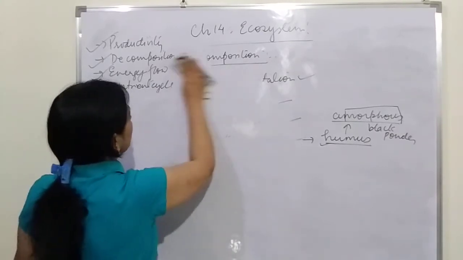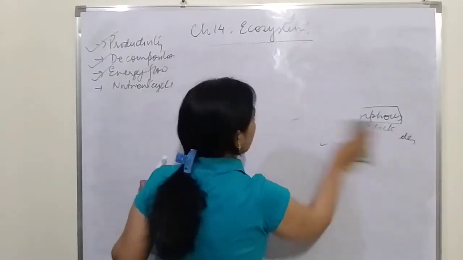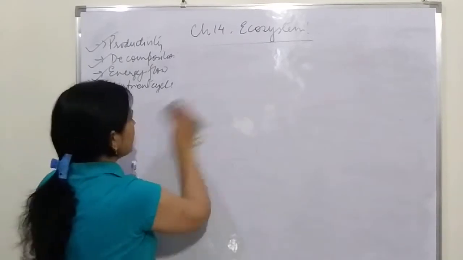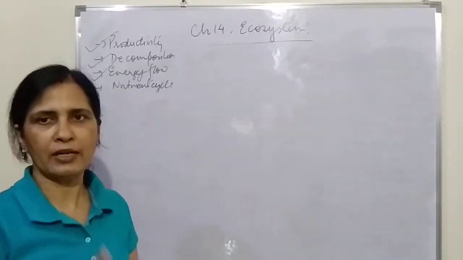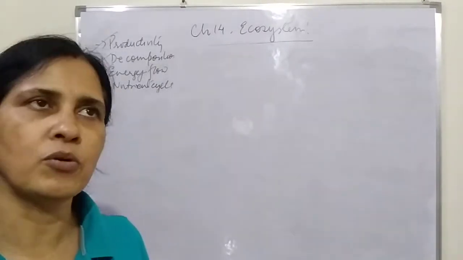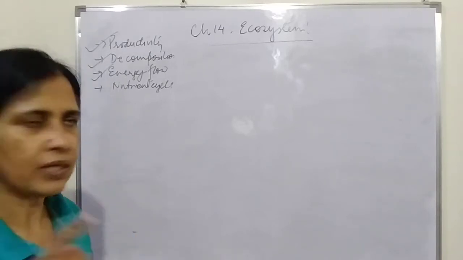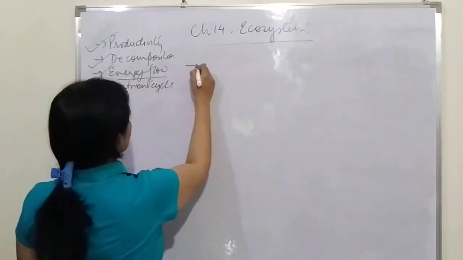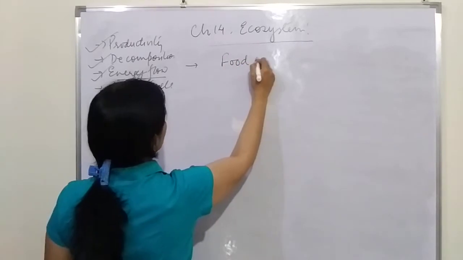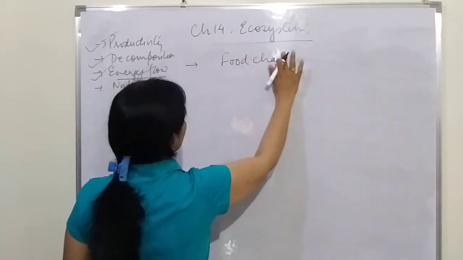Now energy flow, we all know that whenever one organism eats another organism, there is flow of energy, and in class 10th you have already read about the 10% law. So let us study that. Energy flow is totally dependent upon the food chain. And what is a food chain?